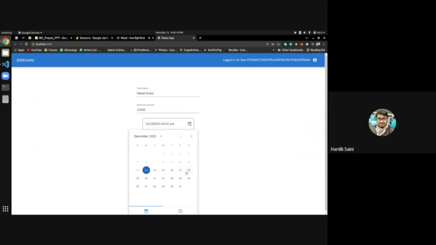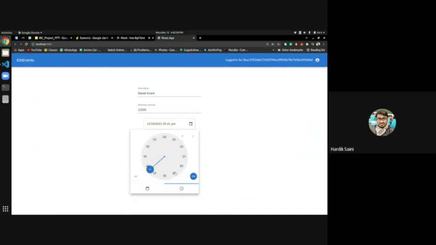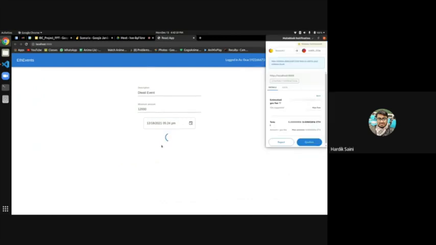Suppose Diwali is on the 18th, so I may choose 18, meaning this event is valid till the 18th, and after that it won't accept any more funds, and a refund is possible. I will select the 18th and now create the event. Once I create the event, this popup appears, and this is the miner address that will receive the transaction fees.